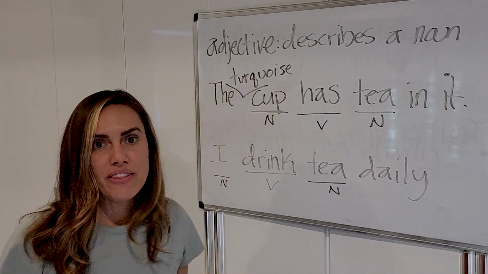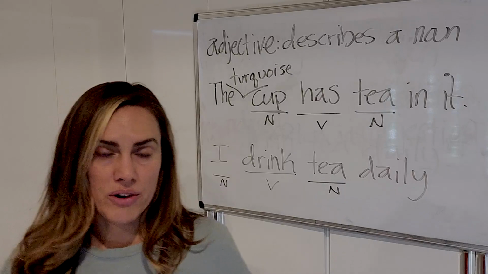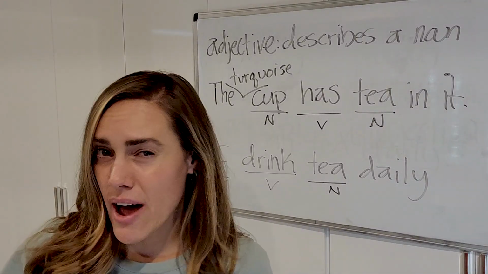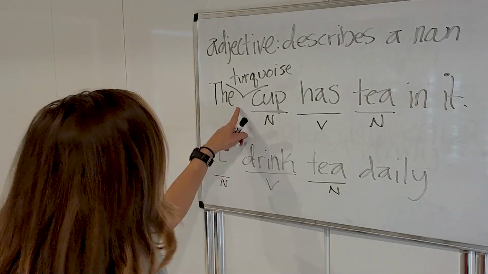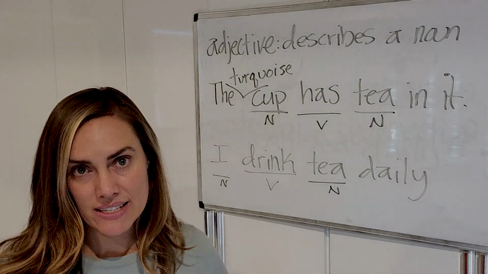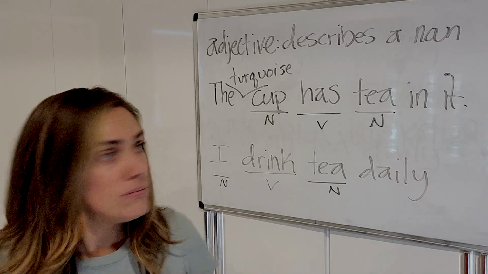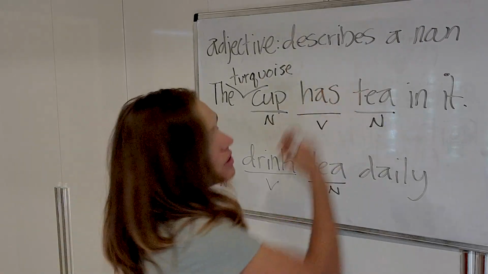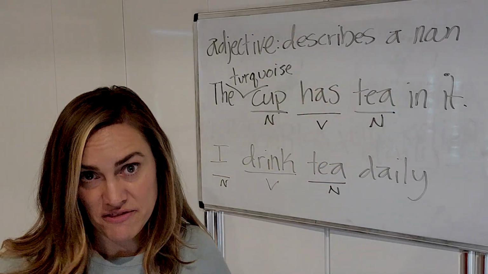So we just add it right there before the noun. In English, most adjectives come before a noun, not all of them, okay? So yeah, the turquoise cup has tea in it. What kind of tea? It's actually black tea, okay? Or chai, to be specific, it's chai.